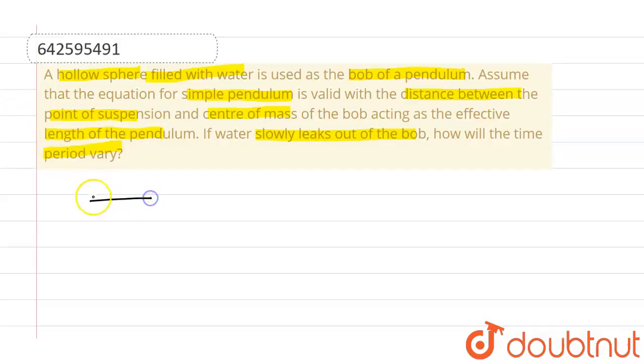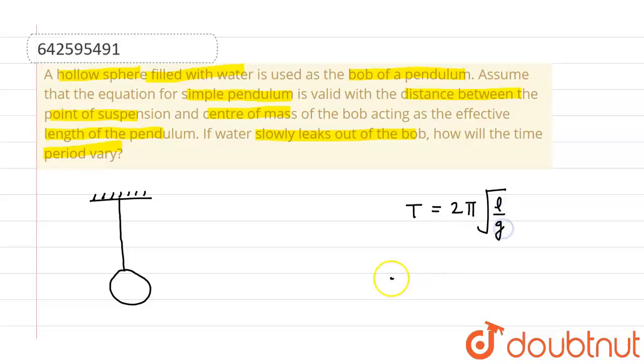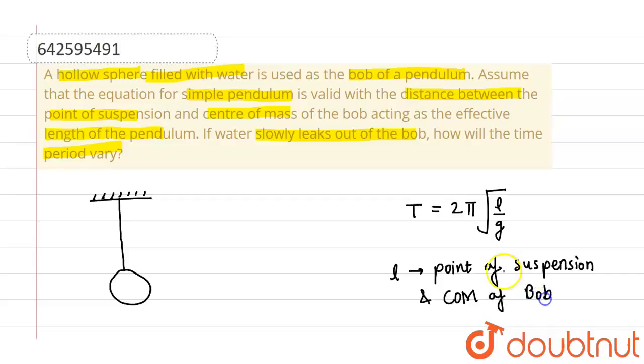So we are given a simple pendulum having a bob, and this is filled with water. As we know, the time period of a simple pendulum is given by T equals 2 pi root L by g, where L is the effective length, or the distance between the point of suspension and center of mass of the bob. So if the bob is filled with water, the center of mass of the bob will be here, so this will be L.